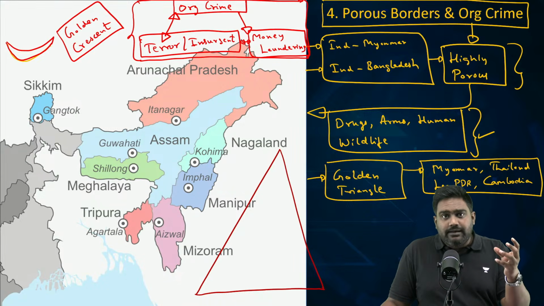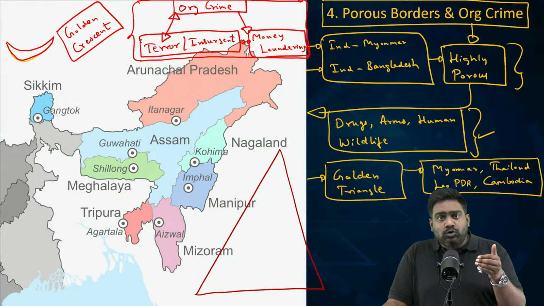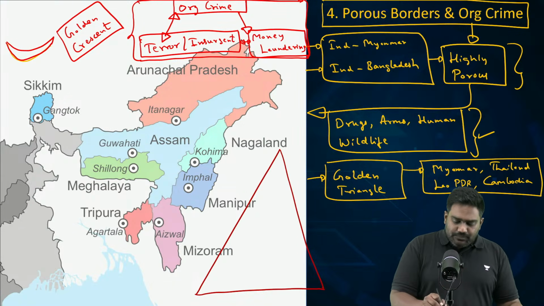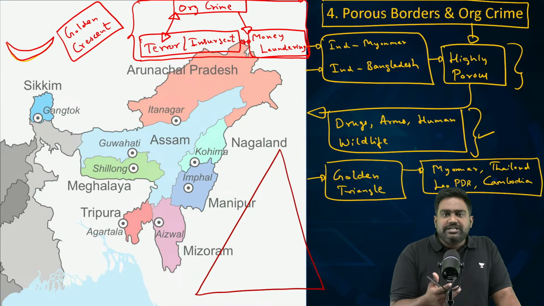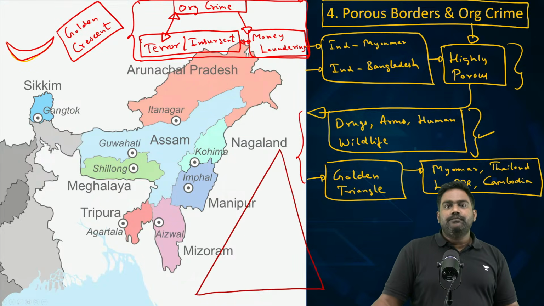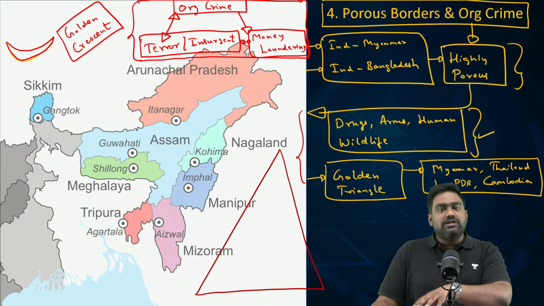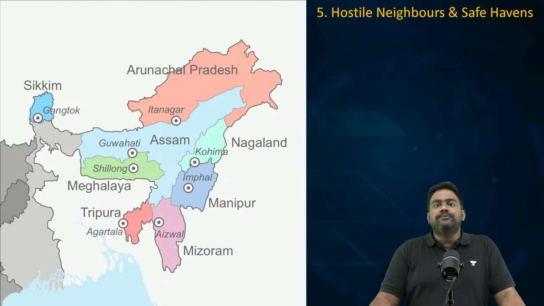Insurgent groups like NSCN and ULFA have been involved in drug trafficking, drug smuggling, and arms smuggling. They get a cut, a commission out of it, right? So there is this nexus, and the presence of the Golden Triangle on India's doorstep has been a major concern for India. The porous nature of the border, the ease with which insurgents and criminals can move across countries and enable these activities, presents one of the biggest security challenges for India. These external problems will inevitably spill over into India because of the porous border. That's why border security and border management is of utmost importance.